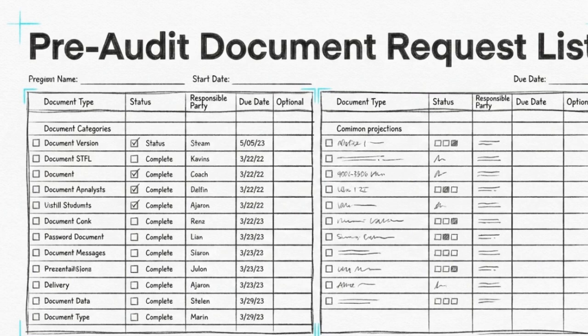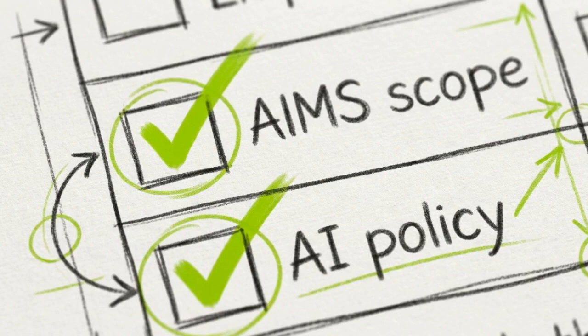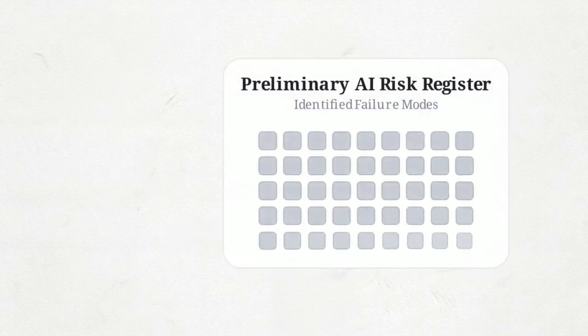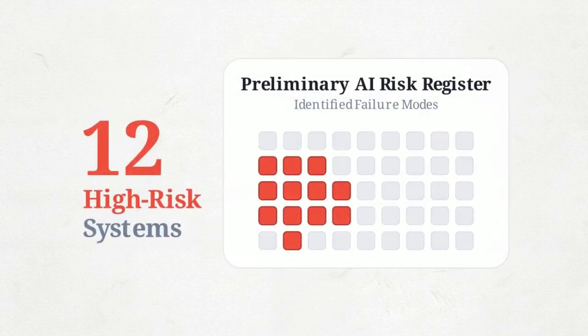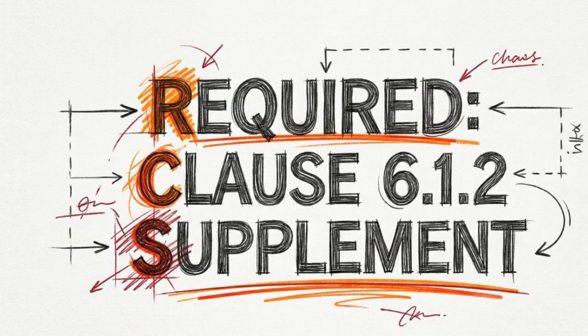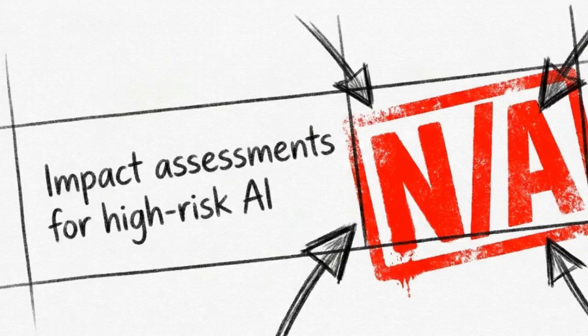Returning to our autonomous vehicle case study, this document list shows the actual data submitted by the company 30 days prior to the audit. The AIM scope and AI policy are present and accounted for, but the preliminary risk register reveals a critical data point. Out of 45 submitted AI risks, 12 are classified as high risk. Under ISO 42001, high-risk systems trigger a mandatory requirement for detailed AI impact assessments. Applying the risk-based sampling rule for high-risk systems leads the auditor directly to the missing documentation. The required impact assessments simply do not exist yet.